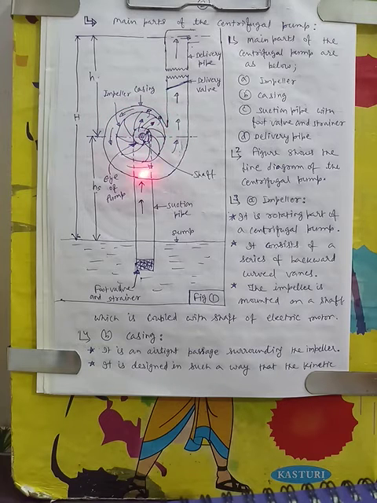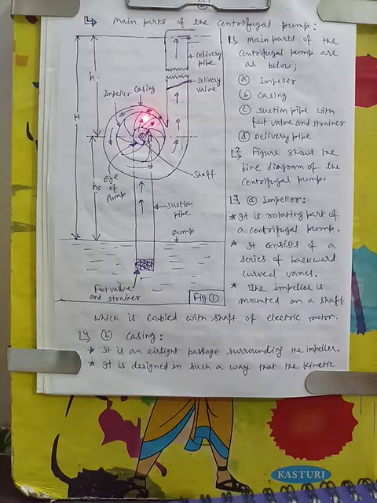The casing will fill up, and as we enter more water by opening the delivery valve, water will fill up to the delivery valve. This is the first step before we start the centrifugal pump.